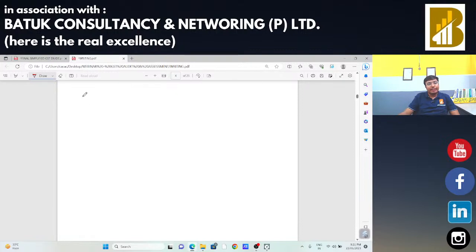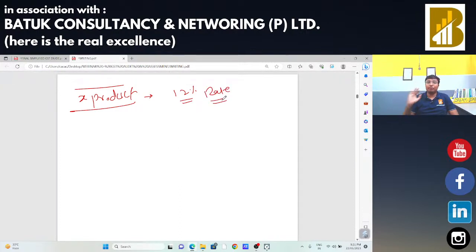Suppose there is a particular product, product X, and the current rate of product X is 12%. I had made the supply of that particular product on 12th June.